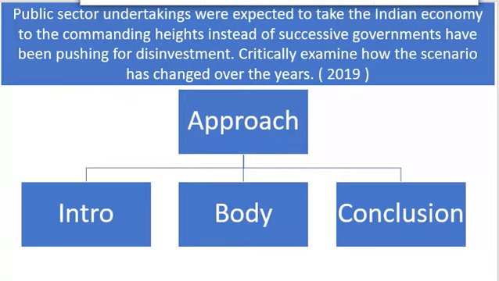What you have to understand in this specific question is that public sector undertakings were expected to take the Indian economy to commanding heights. Commanding height is the keyword. You have to underline this keyword; that is what your focus should be. Instead, successive governments have pushed for disinvestment.